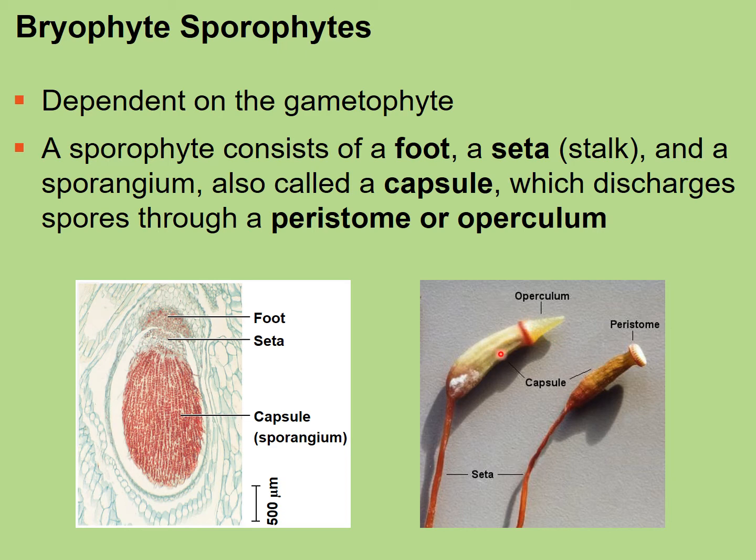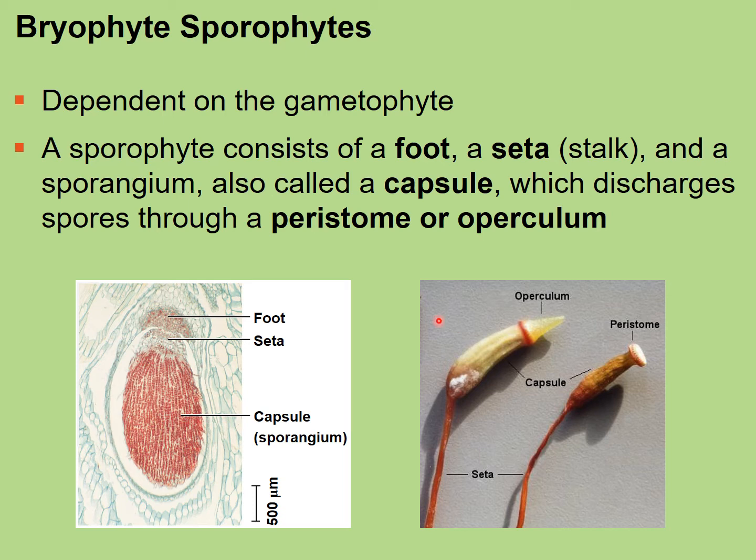Now, the capsule is often covered with something, and this cover could be an operculum or a peristome. So it could be one or the other. Basically, the operculum or the peristome is going to either pop off or open up and allow the spores that are being produced inside it to be distributed into the environment.